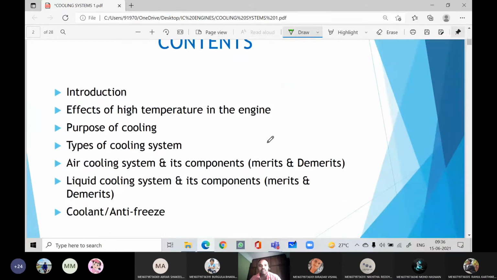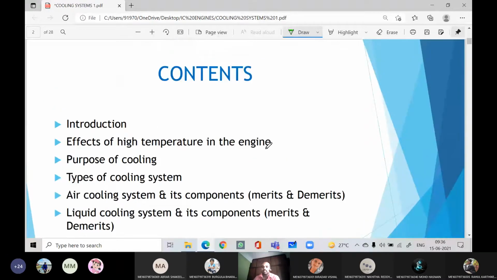Now in this PPT, we are going to study what the cooling system is, and if you don't dissipate the heat, what are the effects of high temperature within the engine cylinder. What is the purpose of the cooling system? Types of the cooling system, we have two types: air cooling system and liquid cooling system, and how they work, and what the components are.